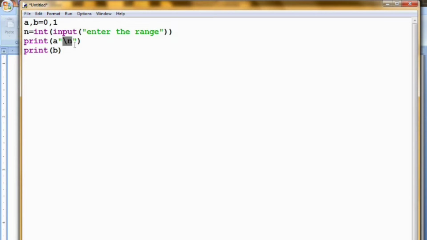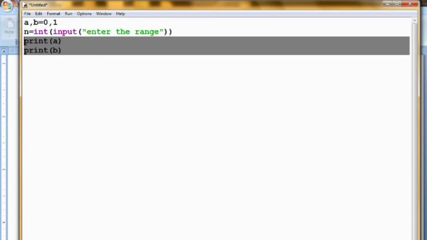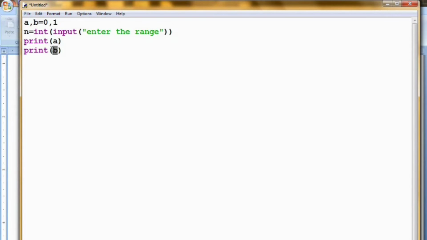Important concept: the escape sequence exists in Python and also in C, but in Python by default, when we use consecutive print statements, each prints on a new line. We don't need the escape sequence \n here because we are printing on different lines. If you are printing on the same line, then you have to use it. For example, here I am using the escape sequence \n, and after that I mention a comma and then b. This will give the same result, as it prints on a new line like this. So both are the same.